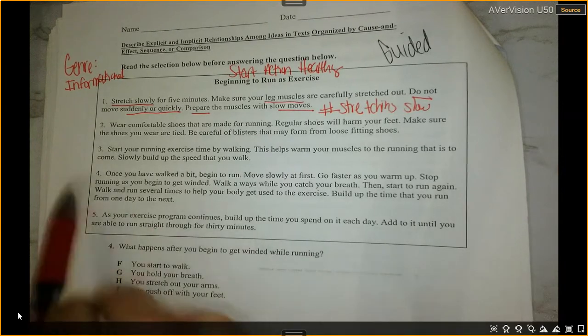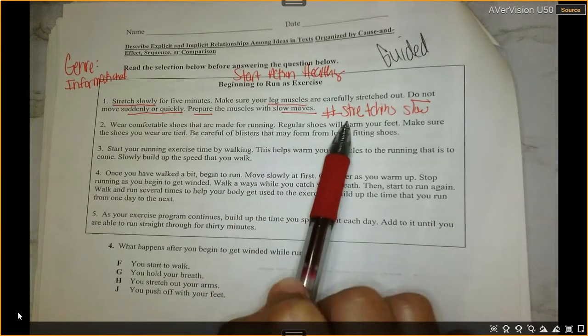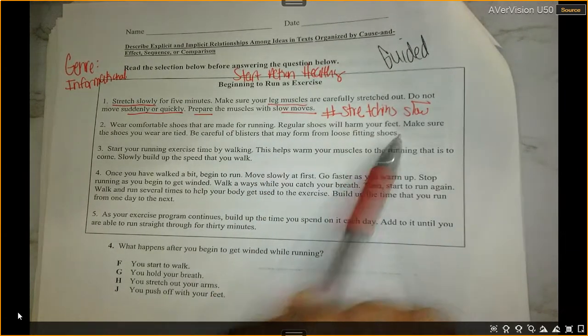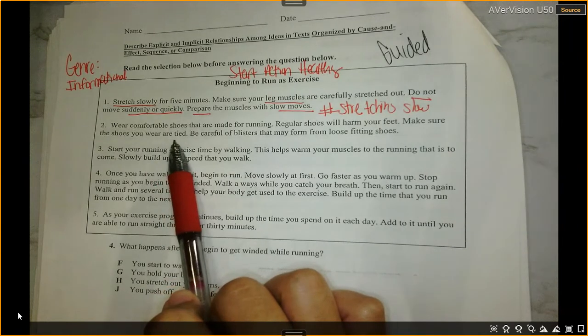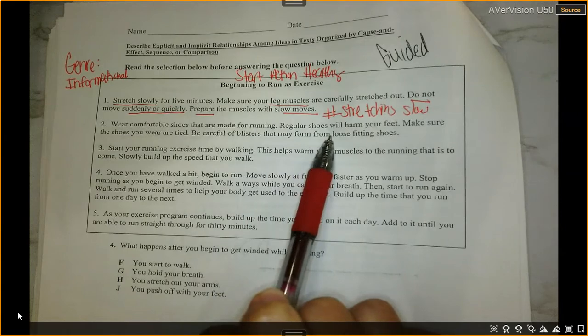All right, paragraph 2 or section 2. Wear comfortable shoes that are made for running. Regular shoes will harm your feet. Make sure the shoes that you wear are tied. Be careful of blisters that may form from loose fitting shoes.